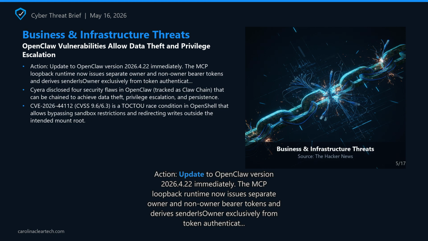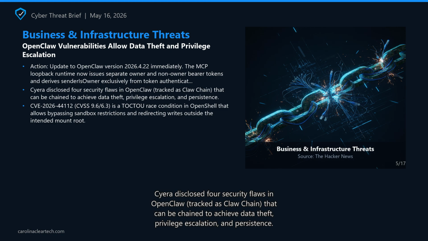Cyera disclosed 4 security flaws in OpenClaw, tracked as Claw Chain, that can be chained to achieve data theft, privilege escalation, and persistence. CVE-2026-44112, CVSS 9.6/6.3, is a time-of-check to time-of-use race condition in OpenShell that allows bypassing sandbox restrictions and redirecting writes outside the intended mount route. CVSS 7.7/6.3 is a similar time-of-check to time-of-use race condition allowing file reads outside the mount route.